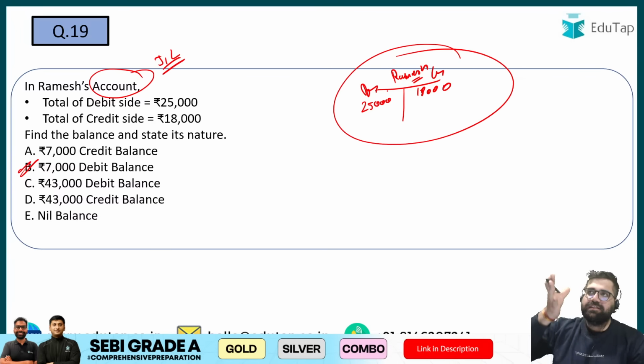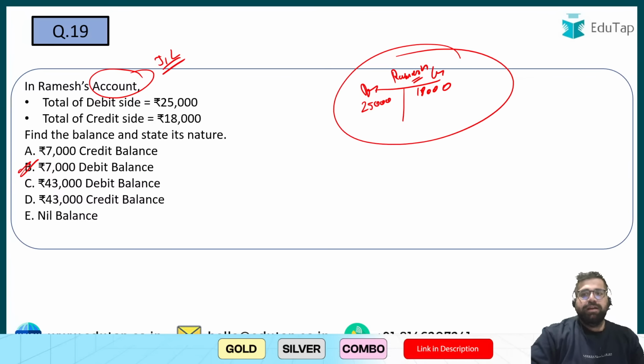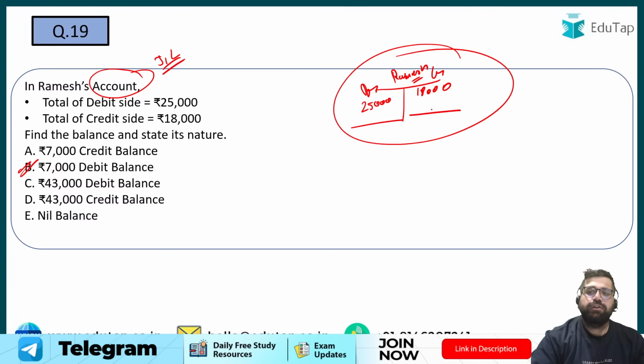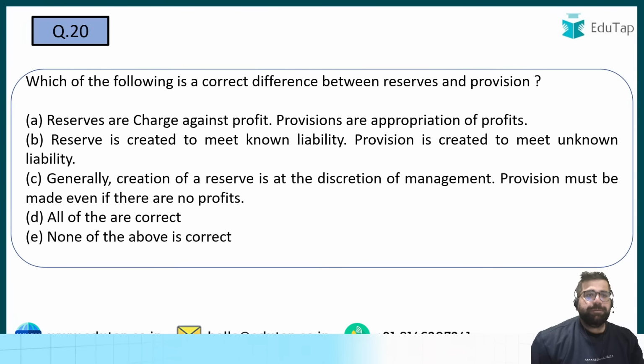Balance is basically the side which is higher in number. In this case, 25,000, 8,000. So 7,000 is higher, right? So you will say that debit balance of 7,000 is there with Ramesh. So Ramesh has to give you 7,000 more, right? So answer will be option number B.